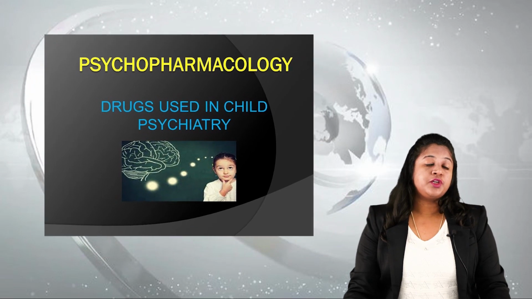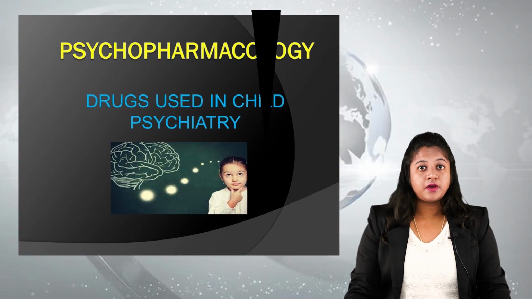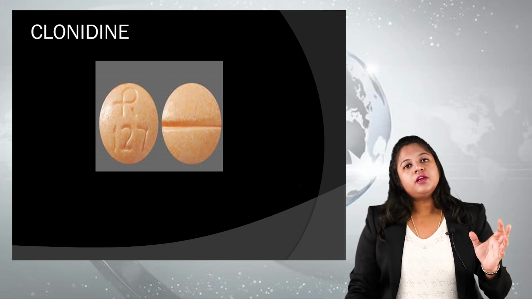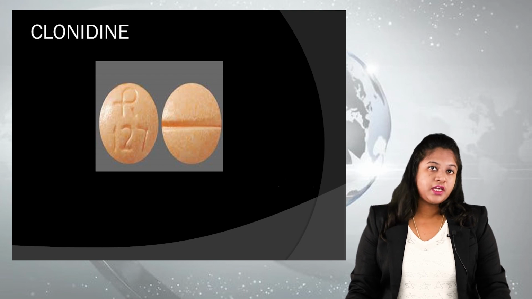Only a few drugs are used in the treatment of childhood psychiatric disorders. So today I'm going to discuss the drugs which are used in the treatment of childhood psychiatric disorders. Number one drug used in the treatment of childhood disorders is clonidine, right? So the drug clonidine we use in certain indications.